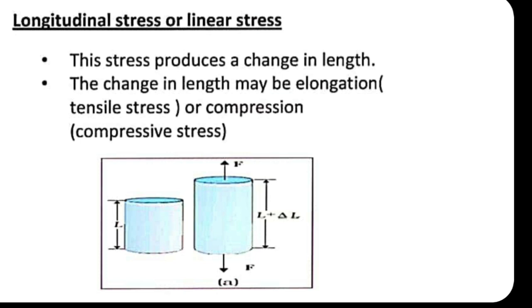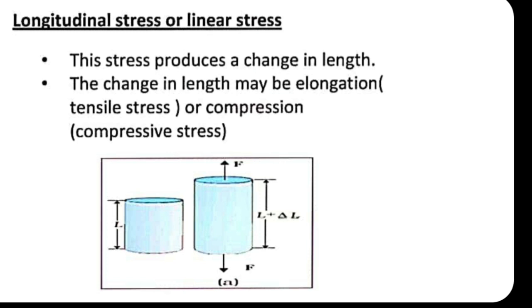That change in length can be an increase or a decrease in length. Increase in length we say elongation, and decrease in length we say compression. So longitudinal stress itself is of two types: tensile stress and compressive stress. Tensile stress means the stress developed when a body is elongated, and compressive stress means the stress produced when an object is compressed. So that's what we mean by longitudinal stress.